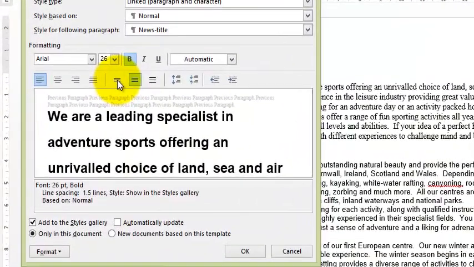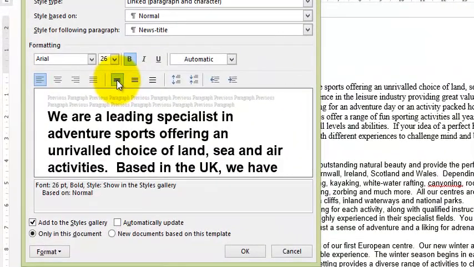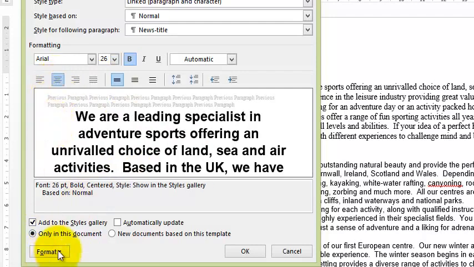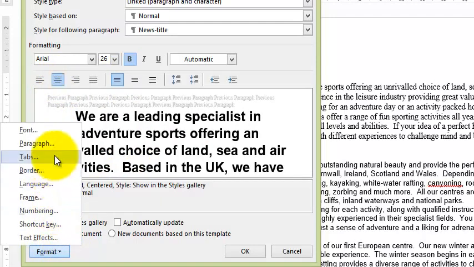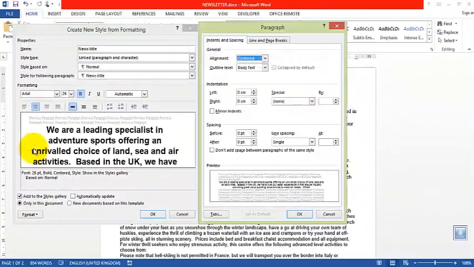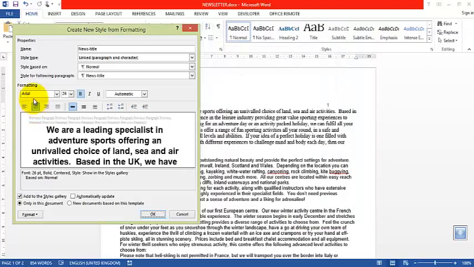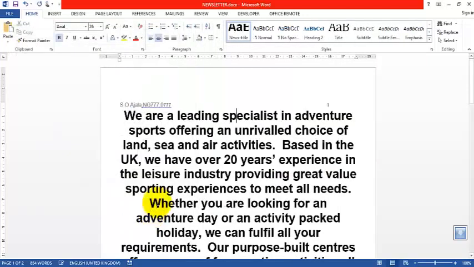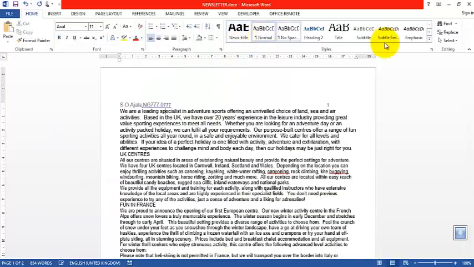Oh, sorry, this is center here. Center alignment. Okay, let me go back to paragraph. Okay, single 00. The center alignment here. Arial 26 bold. Okay, so we are done with news title. So go back to the normal.